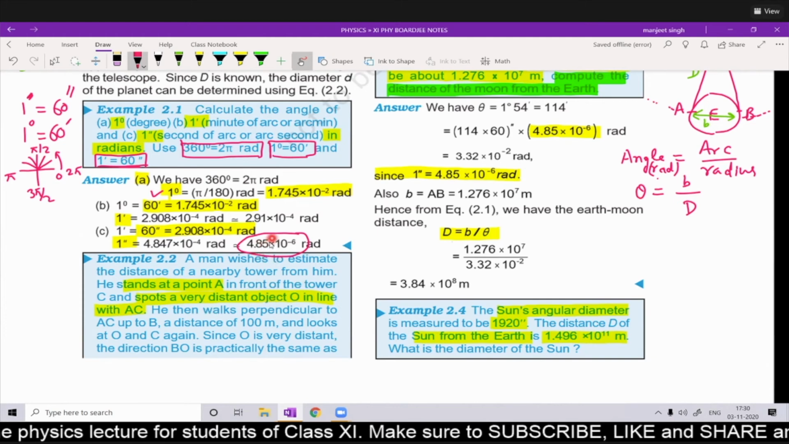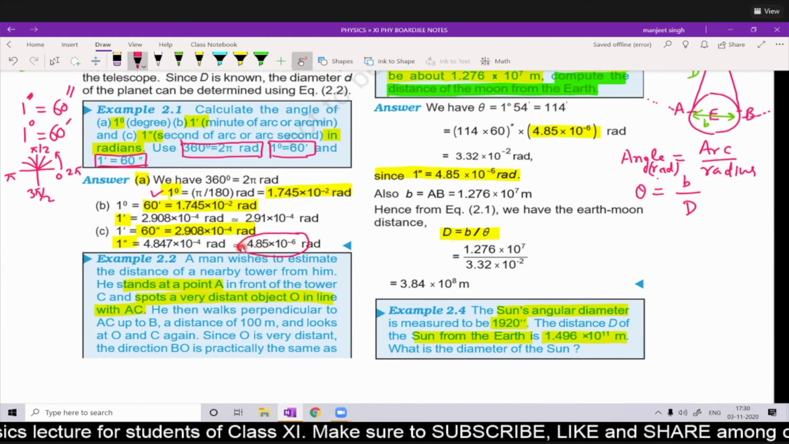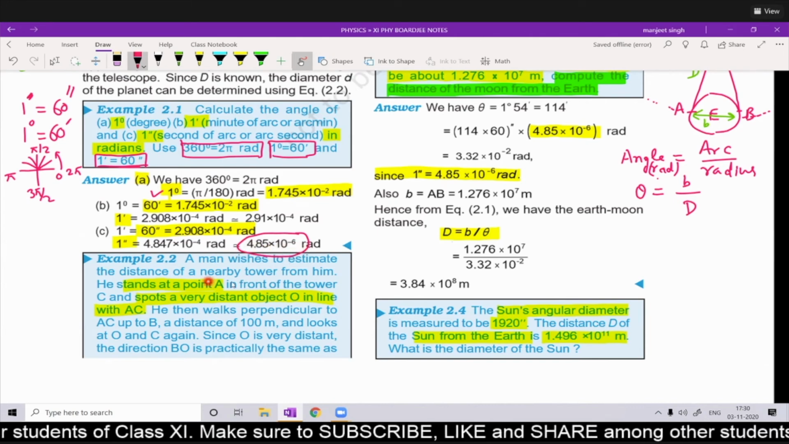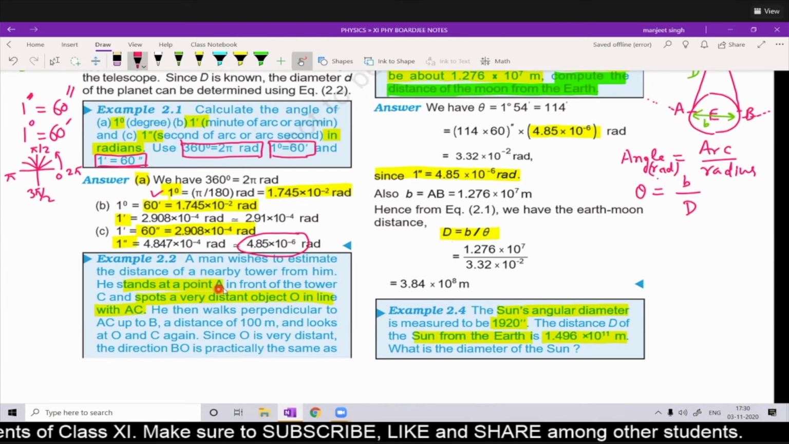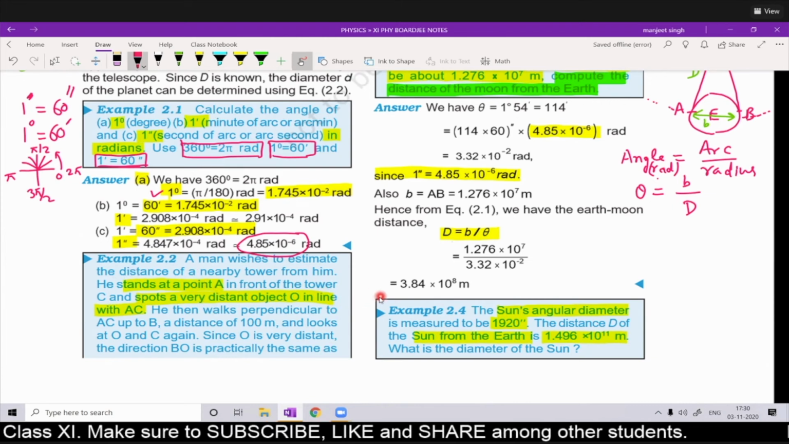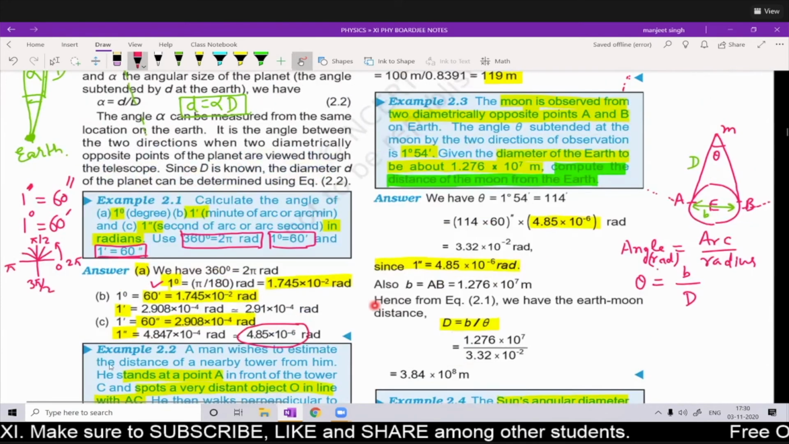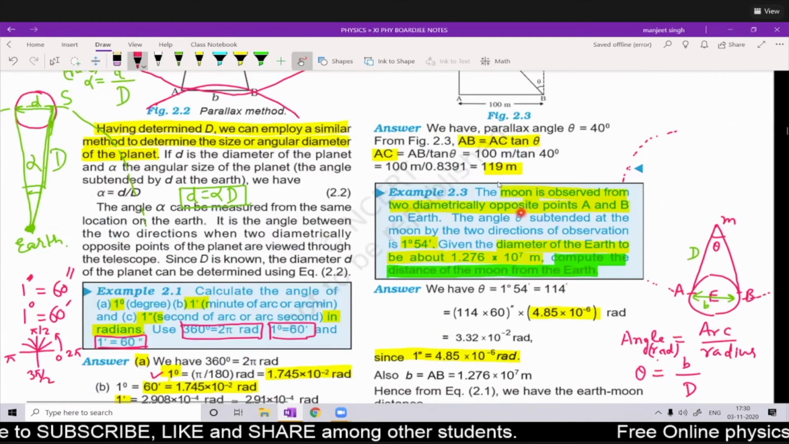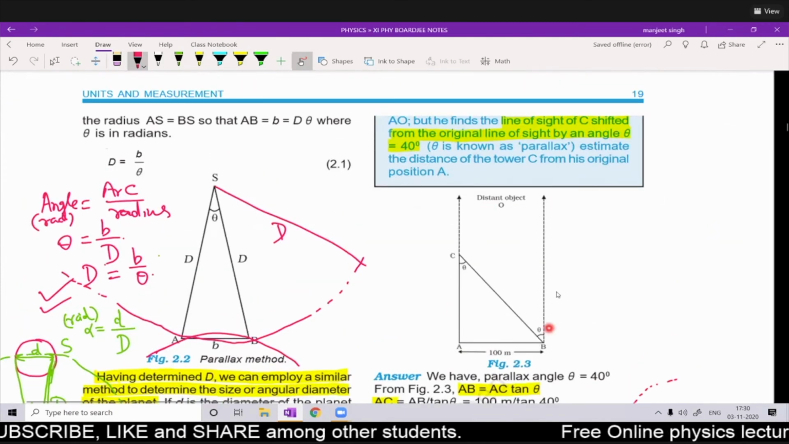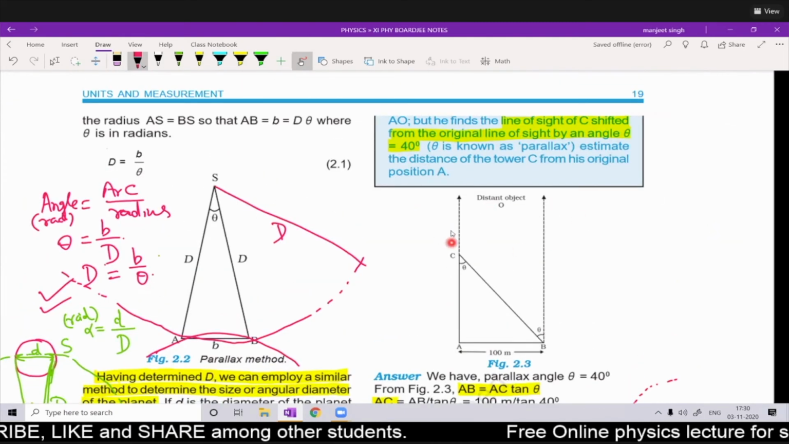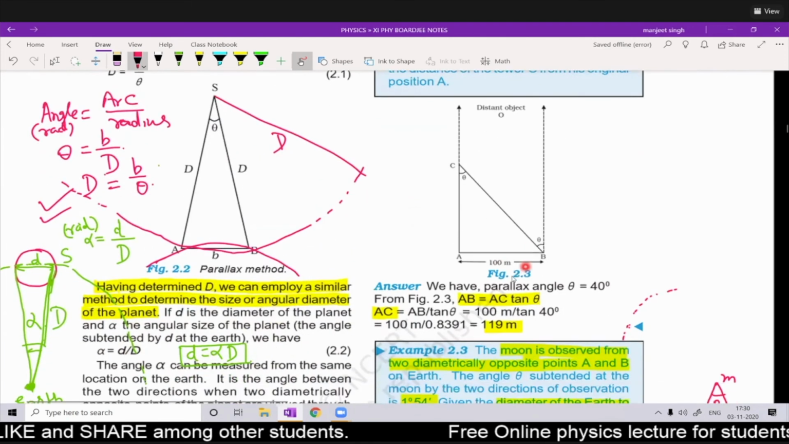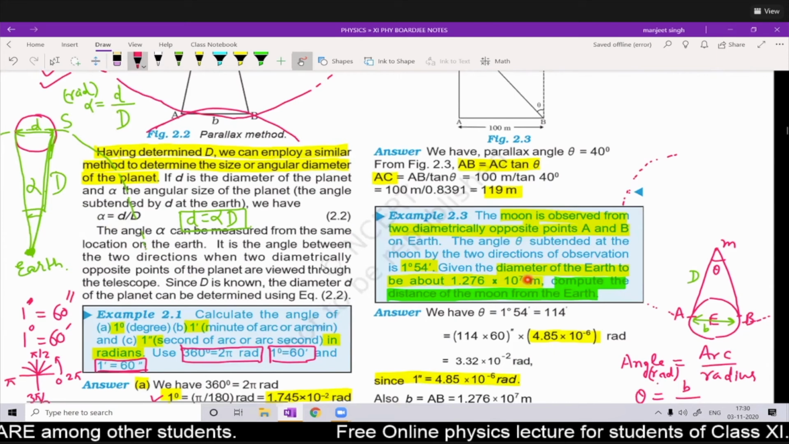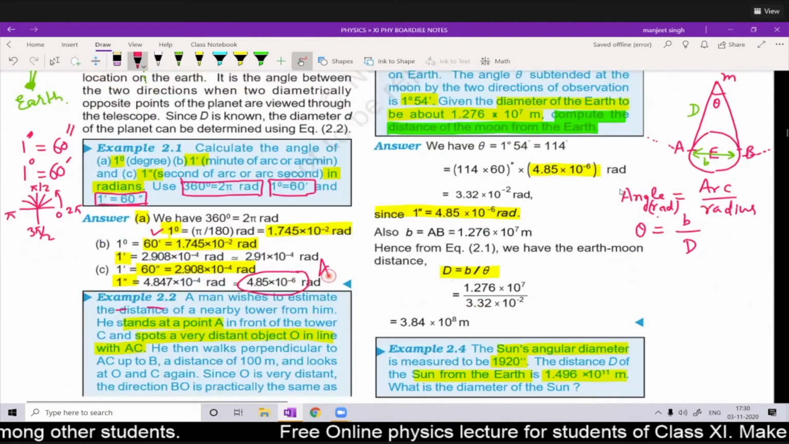Now apart from that, let us see another example which uses this factor. Leaving example 2.2, let us see this example. You can do example 2.2 yourself; it is easy and based on the parallax. See the figure, apply the parallax method. So you can easily do that. Let us see where this factor has been utilized.